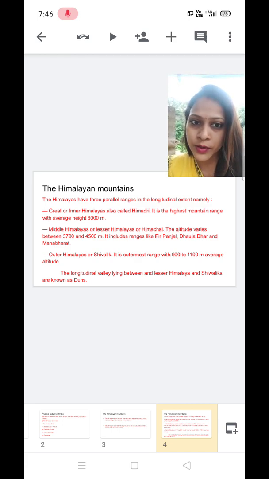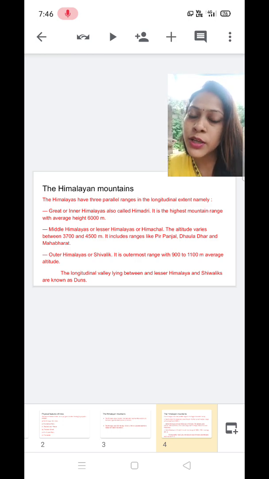This division is characterized by dunes. In between Himachal, the Lesser Himalaya, and Shivalik, there are some longitudinal valleys which have been formed, and those are known as dunes.